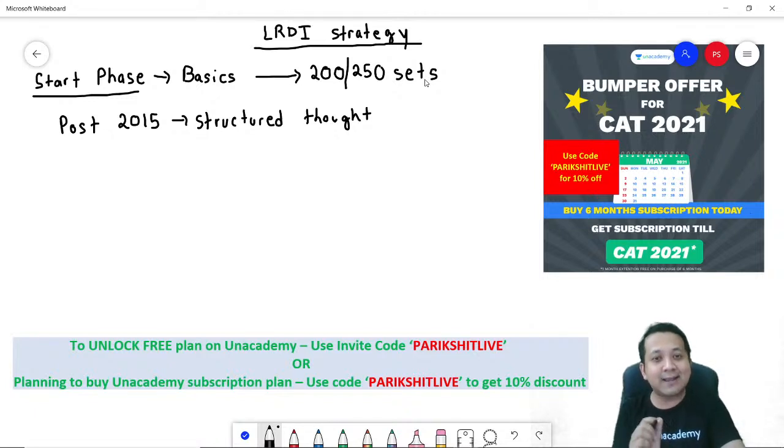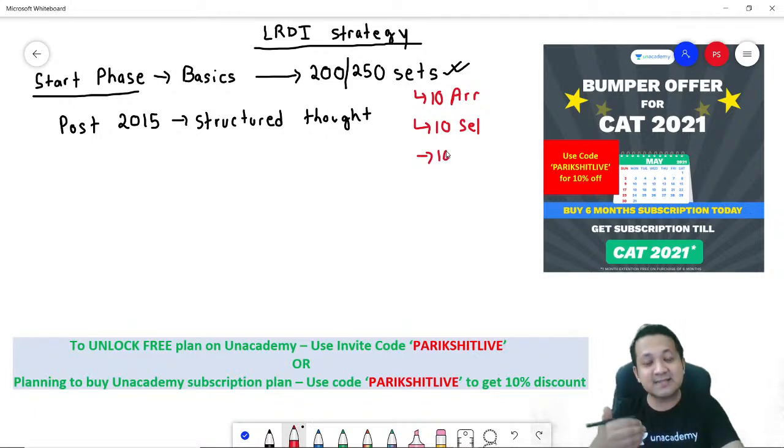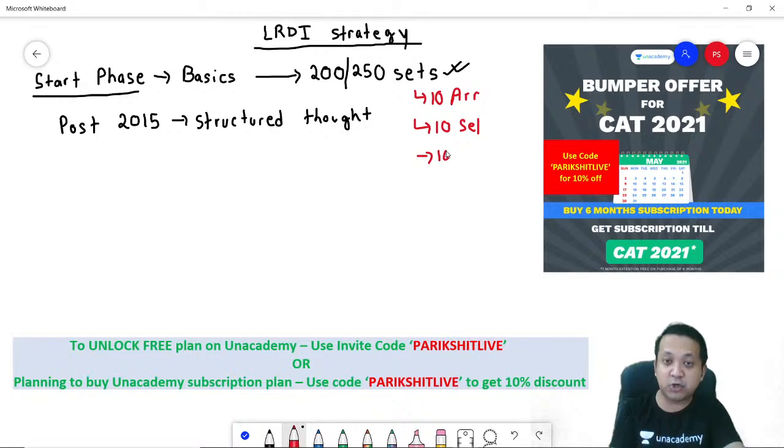Having said that, that in no way implies that you don't practice linear arrangement. What I'm only trying to say is, if out of 250 sets you are completing in the starting phase, you might want to try 10 arrangement sets, then 10 selections, then 10 distributions, and so on. 10 sets on cubes. And remember, one set is 4 questions. So basically you are practicing 4 into 10, 40 questions per topic, which is a very good distribution.